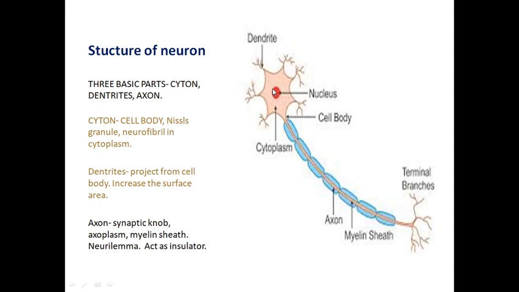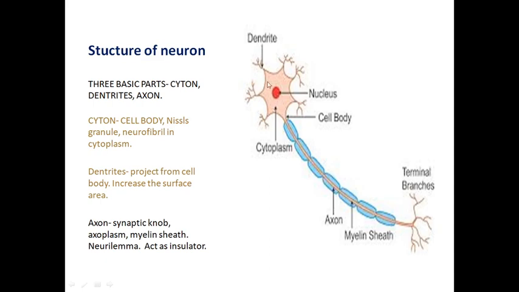What is the function of the neurofibril? Transmission of the nerve impulse to and from the cell body. To and from means from the cell body to other parts, or other parts to the cell body. That is about the cyton.